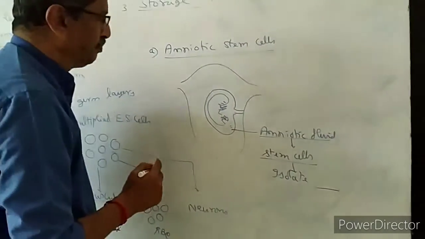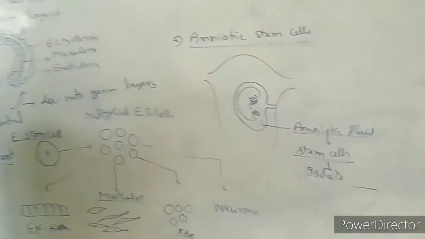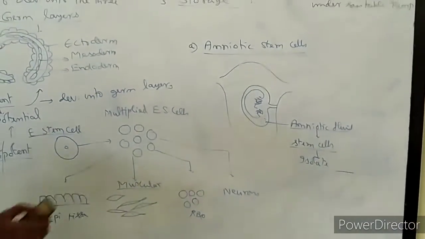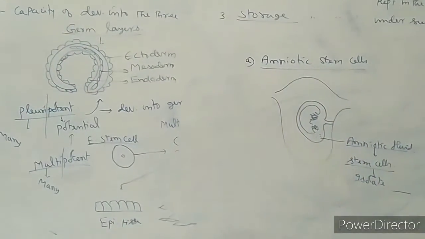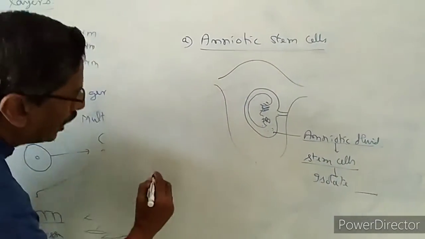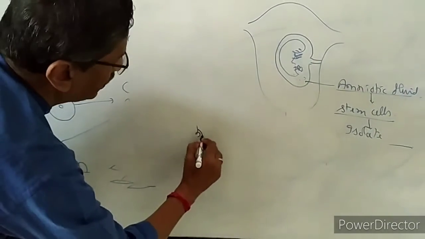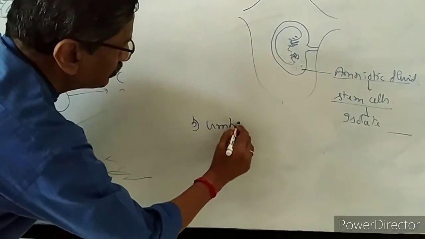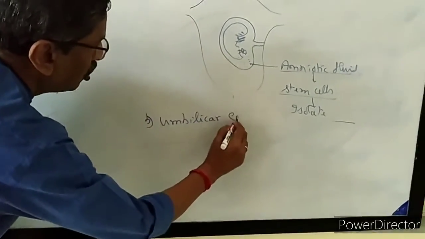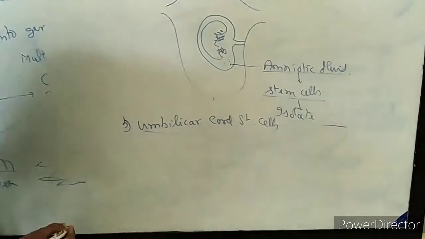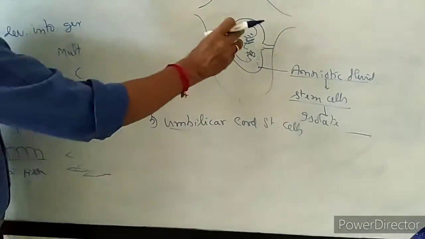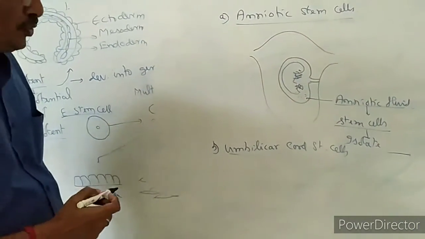This is one method. Now the second type of stem cells will be taken from the umbilical cord. So the second type will be umbilical cord stem cells. Now imagine that the fetus has grown well and the complete child is born.